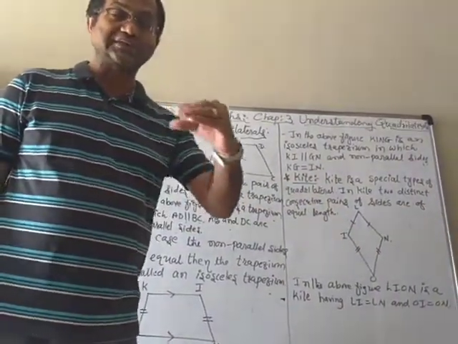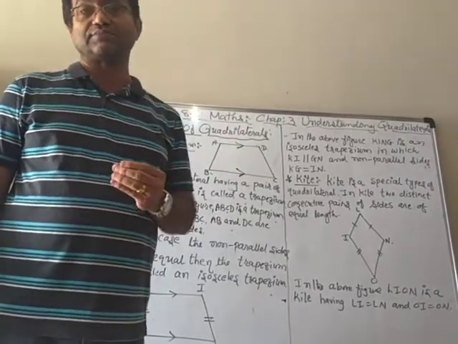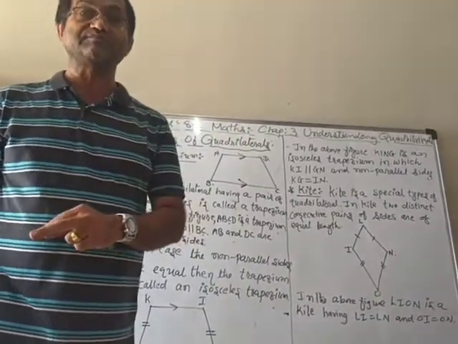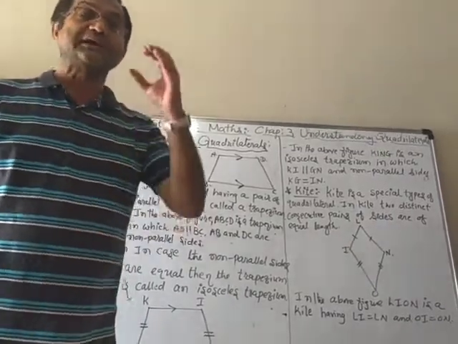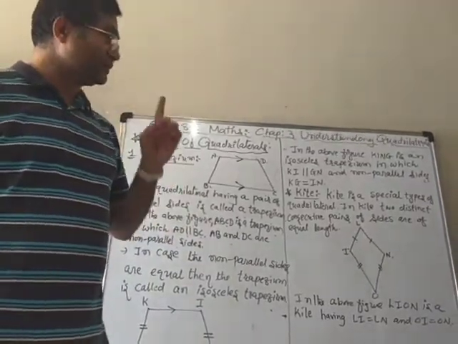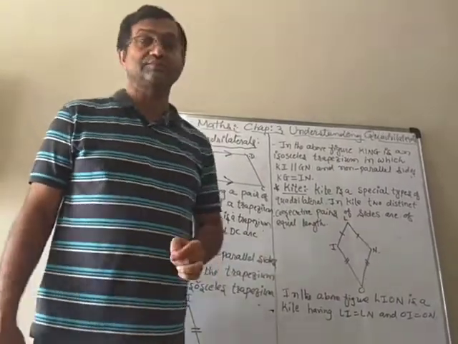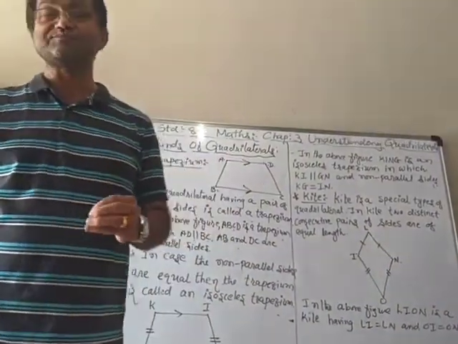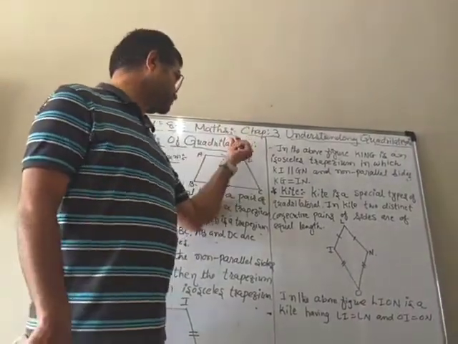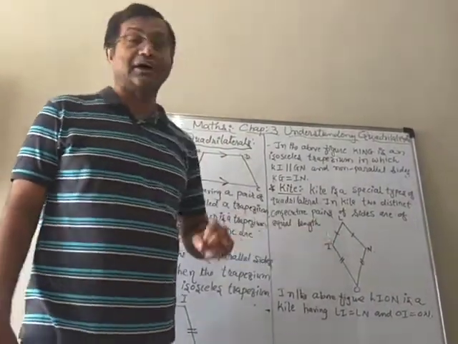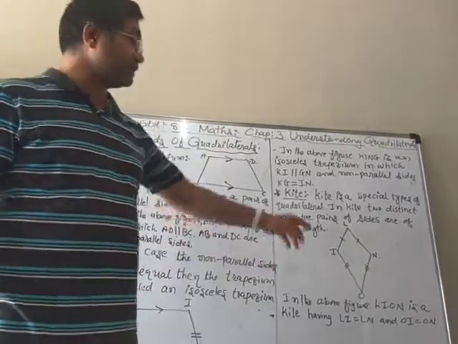Means we have to check two pairs, but they should be separate, not repeated. If such consecutive pairs of sides are of equal length, then we can say that this quadrilateral is a kite.